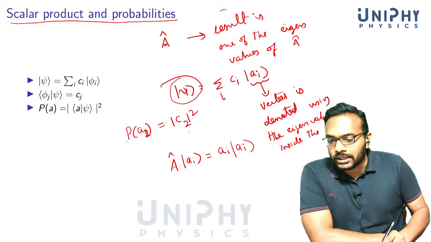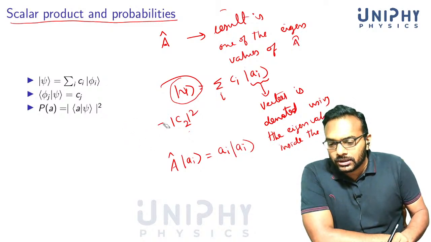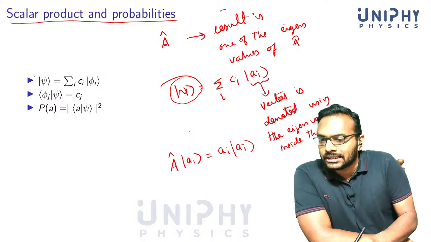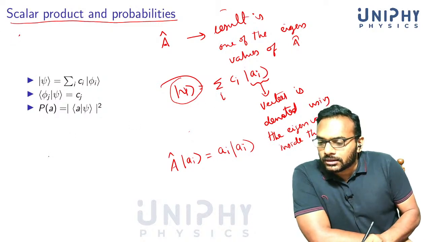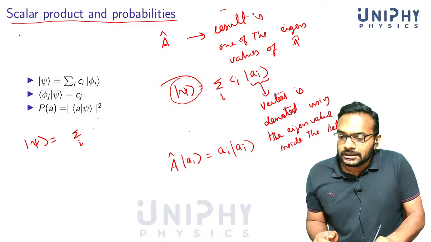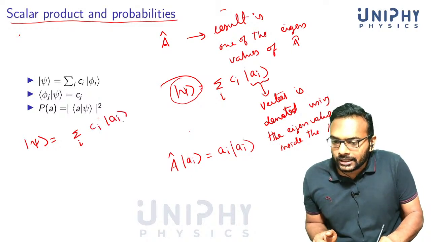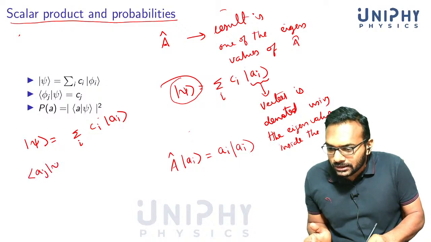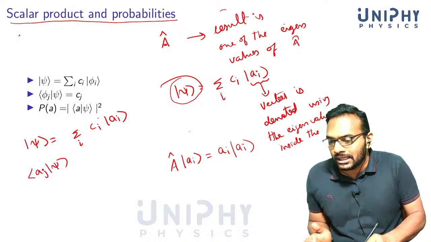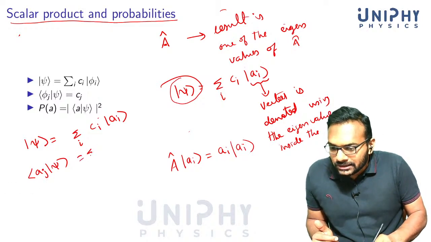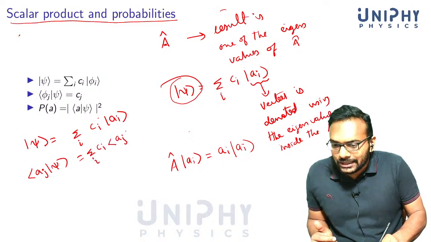Now, how can you also represent this using a scalar product? Let me write it like this. What I did is I wrote psi is equal to the summation over i of C_i |a_i>. Now you try taking a scalar product of psi with the general eigenvector a_j. So this becomes a summation over i. C_i is a number, so you just write it like this, and what you get here is <a_j|a_i>. Am I right?